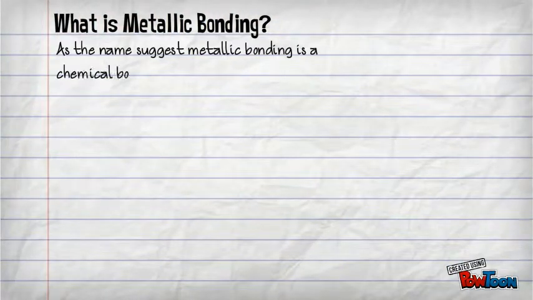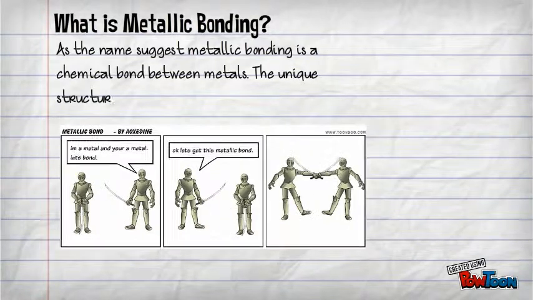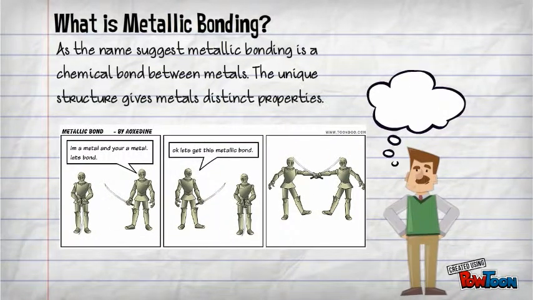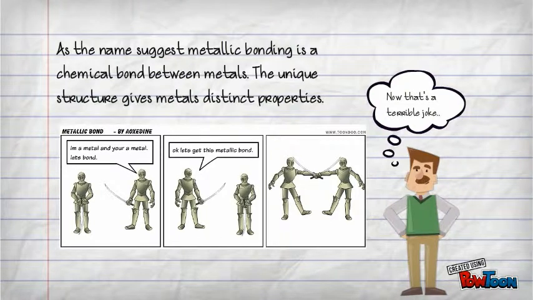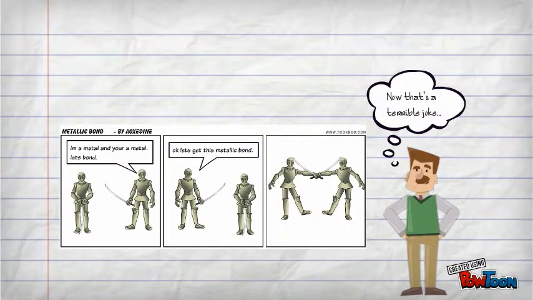Exactly what is metallic bonding? As the name suggests, it is a chemical bond between two metals. Metallic bonding displays unique characteristics such as conductivity, malleability, and more.